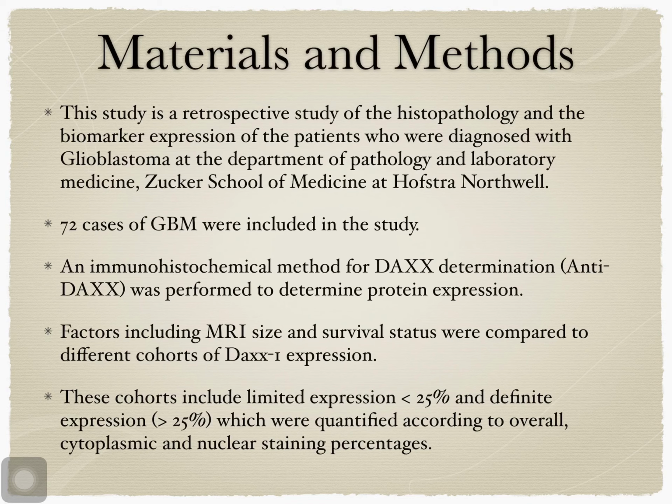An immunohistochemical method for death domain associated protein determination was performed to determine protein expression. Factors including MRI size and survival status were compared to different cohorts of death domain associated protein expression. These cohorts include limited expression, that is less than 25%, and definitive expression, that is more than 25%, which were quantified according to overall cytoplasmic and nuclear staining percentages.